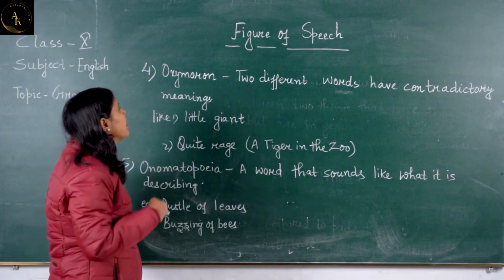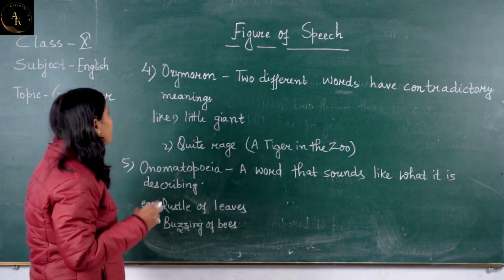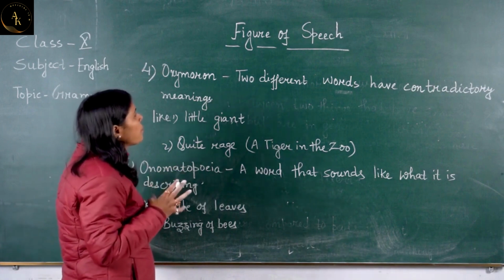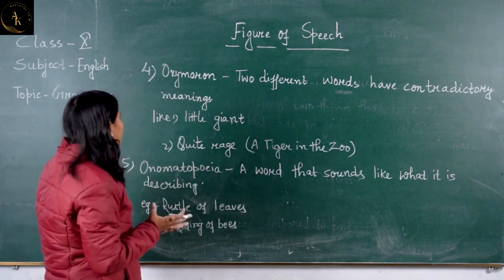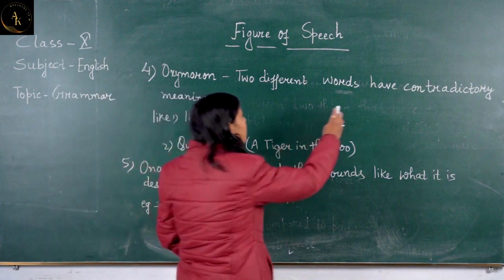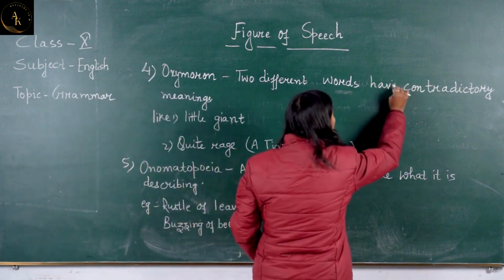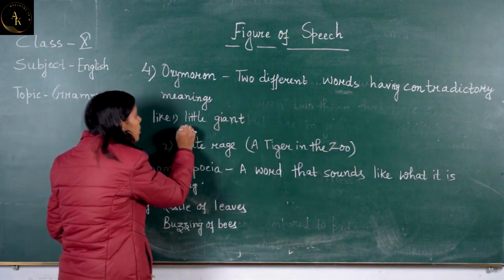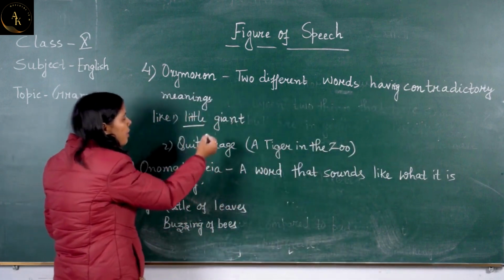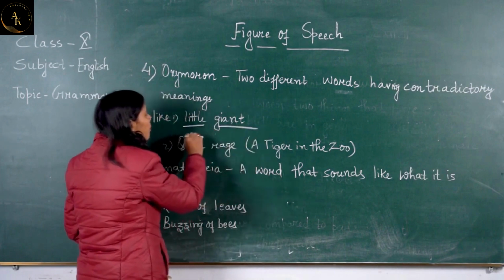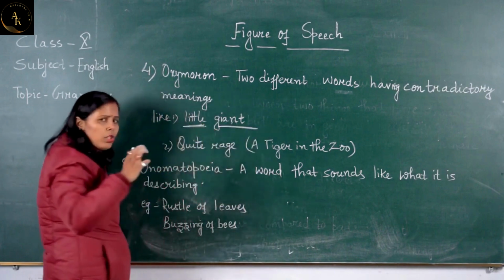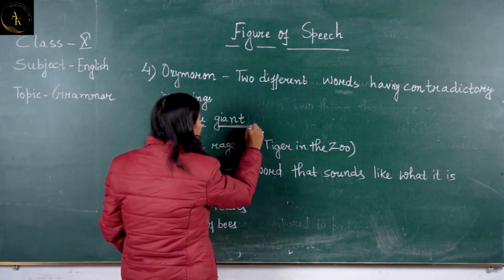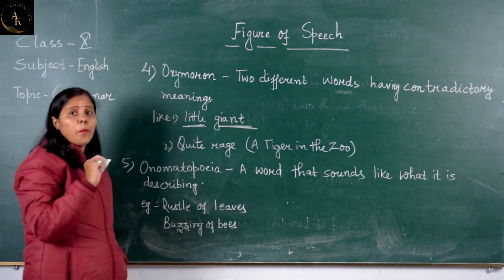So now children, come to next figure of speech, that is oxymoron. So what is oxymoron? Two different words having contradictory meaning. यानी कि फर्स्ट वर्ड जो है उसका मीनिंग दूसरे वर्ड से बिल्कुल अलग हो. लिटिल यानी बिल्कुल छोटा सा, एंड जायंट इज बहुत बड़ा, excessively big.